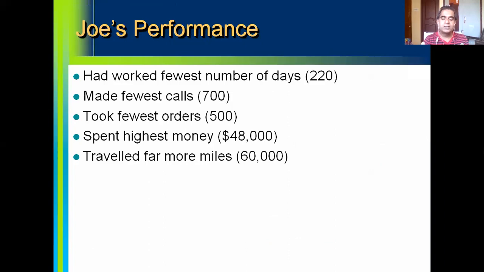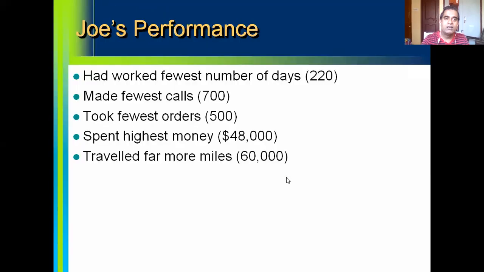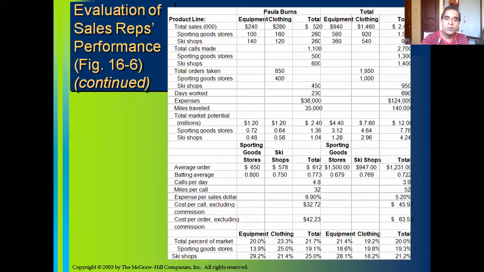Using certain standard bases of evaluation and a particular procedure, this is how a company evaluates the performance of its sales representatives. Joe Jackson, assigned to the territory of Rocky Mountain region, had worked the fewest number of days.